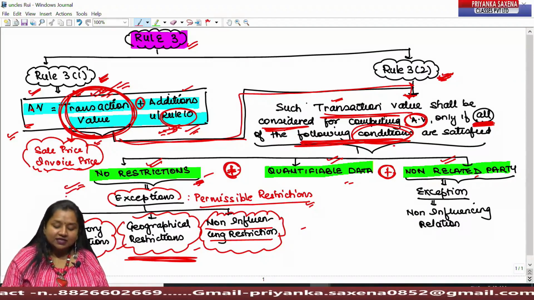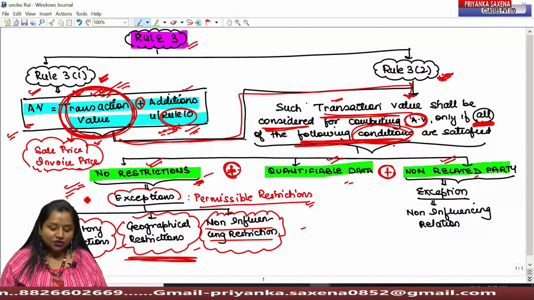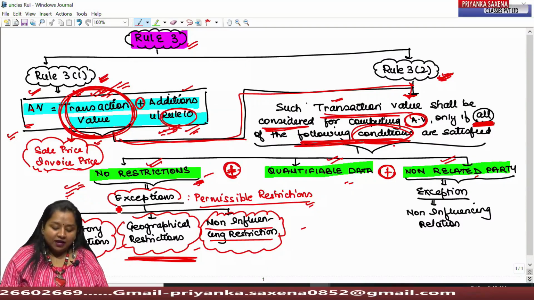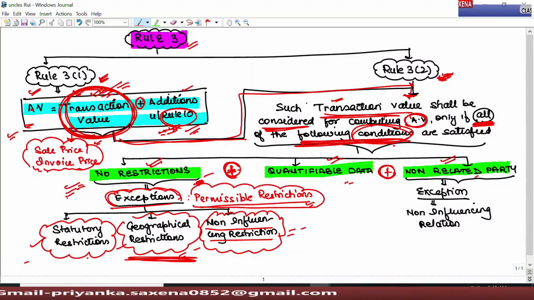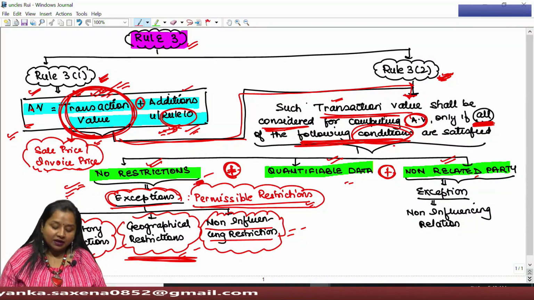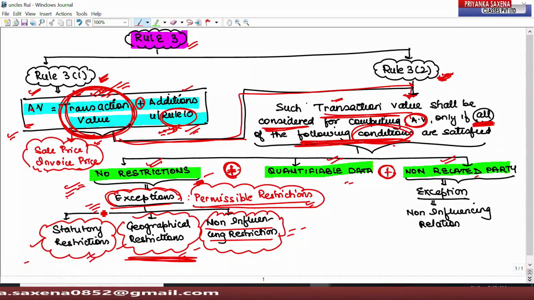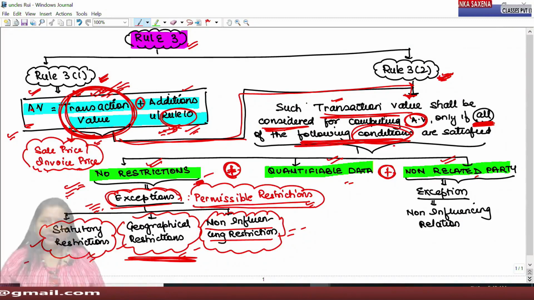First condition is that the seller does not impose any restriction on the buyer, wherein we have an exception: there could be three permissible restrictions with which we presume that the price of goods has not been manipulated. Therefore, in these exceptional cases, we can consider this transaction value to determine assessable value under Rule 3.